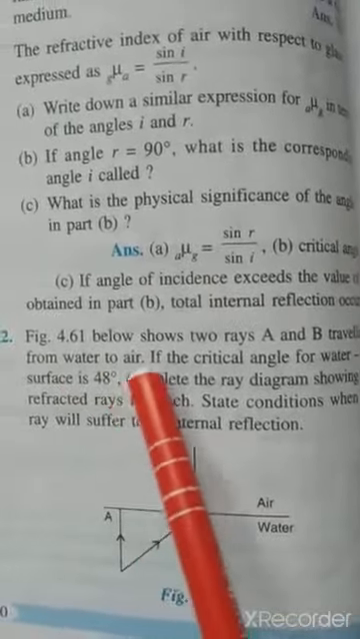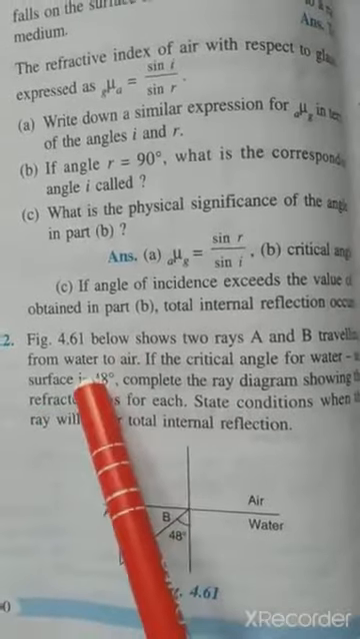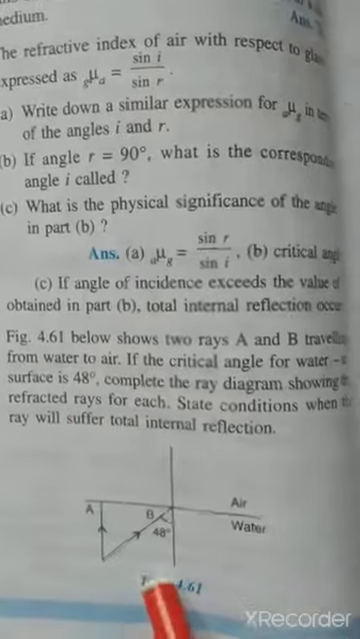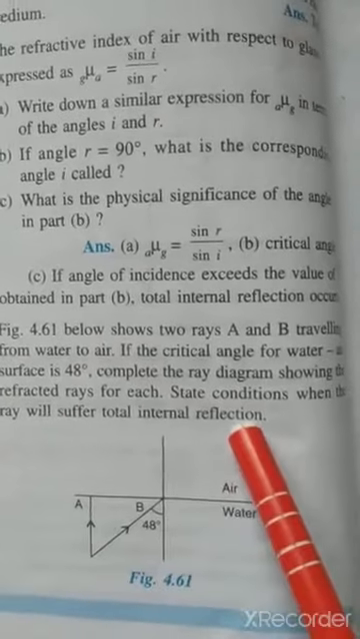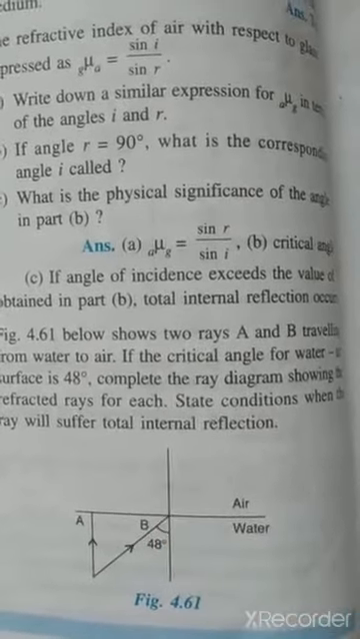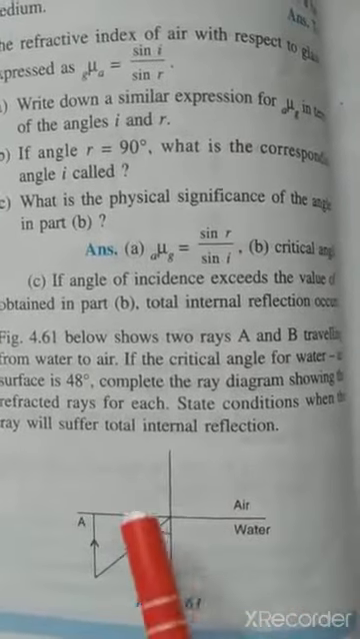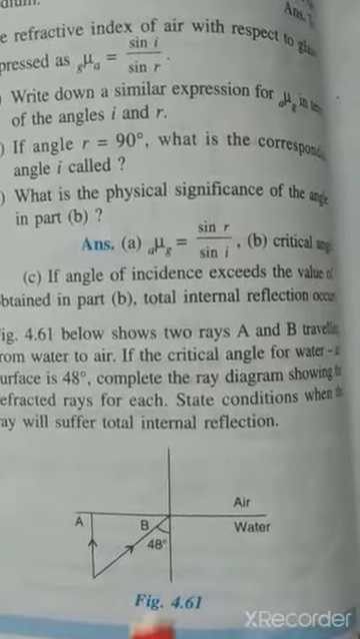What is the critical angle given? 48 degrees. So that means the angle of incidence is equal to the critical angle. The ray of light is traveling from denser to rarer medium. So what will be the path of the ray of light? It will be on this surface only. That means the angle of refraction will be 90 degrees.